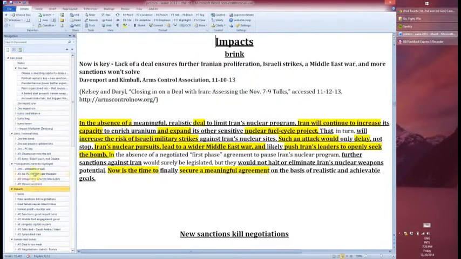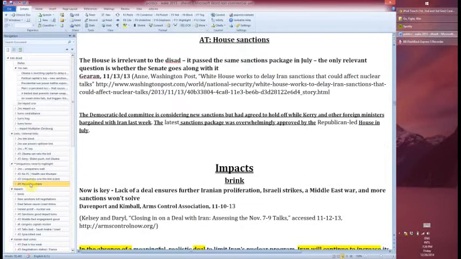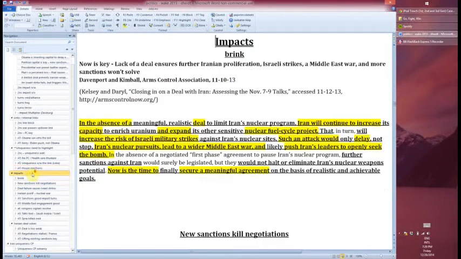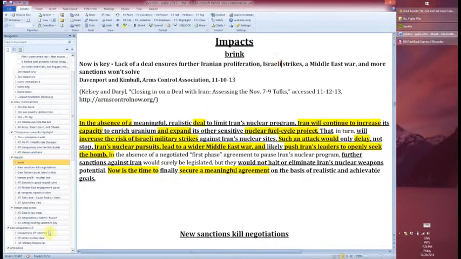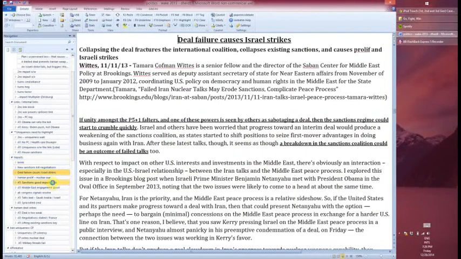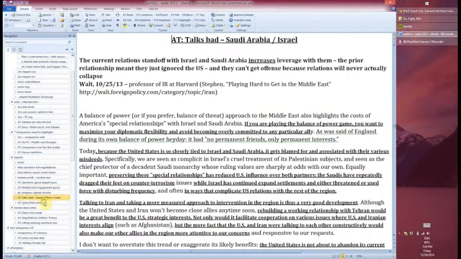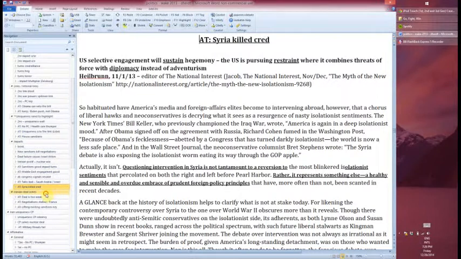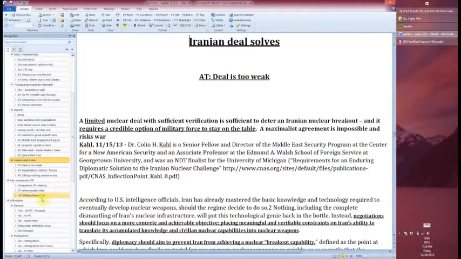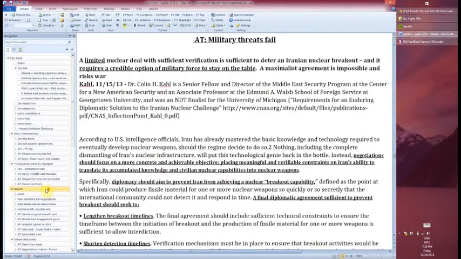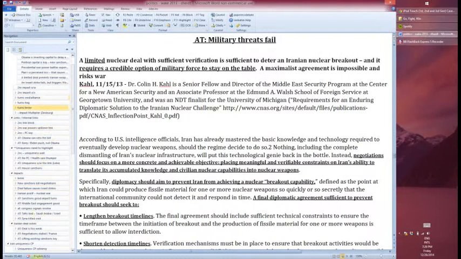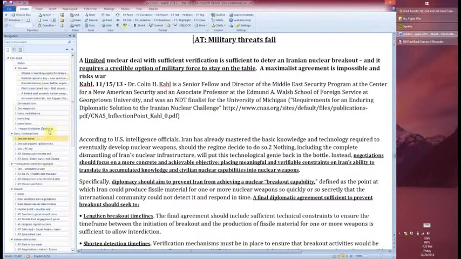So we haven't talked about what thumpers are, but if you go and watch the next video, I'm going to talk about it. And then here's the impact file, right? So Brink card, collapses negotiations, and then some answers to common aff args, right? And then deal solved, etc. Okay, so at the bottom we're going to have an aff section. So we just went through the neg section. It was kind of quick, but I just wanted you to be familiar with how it's going to go.